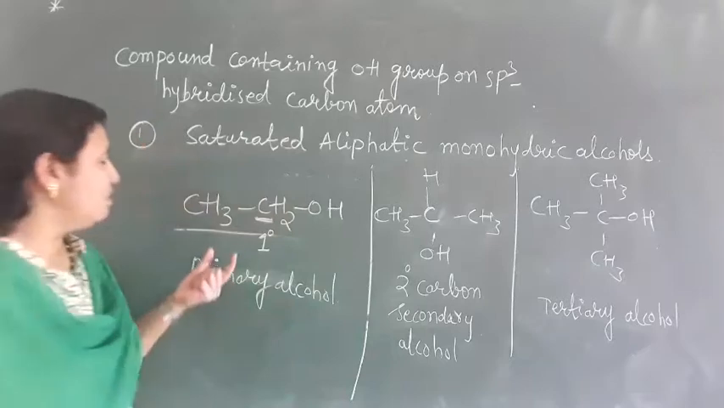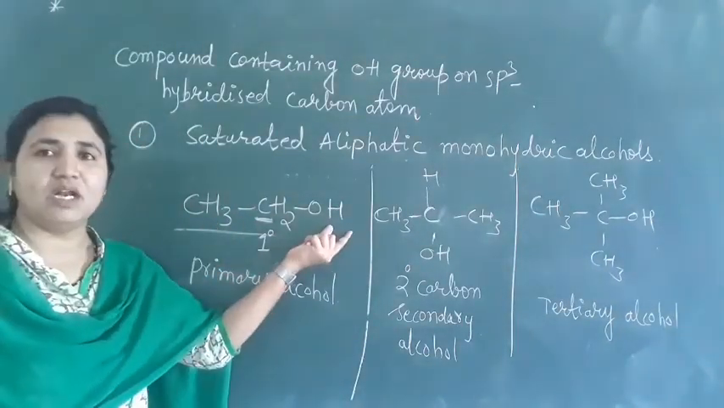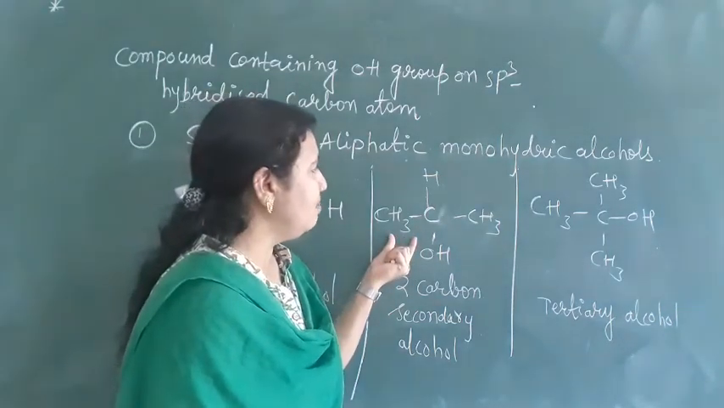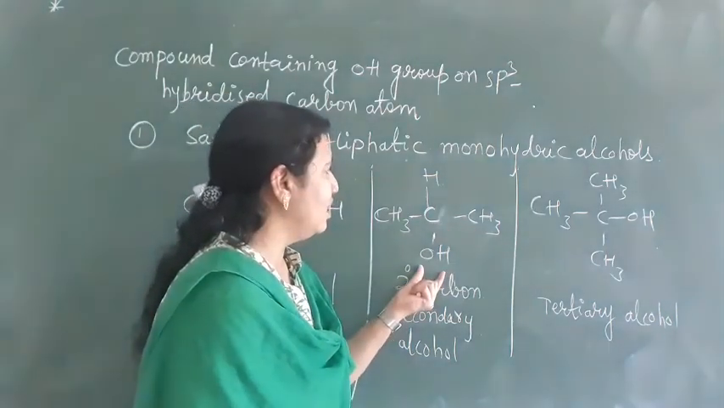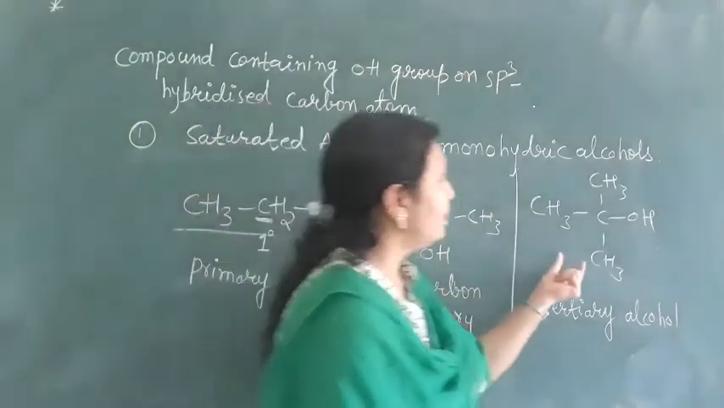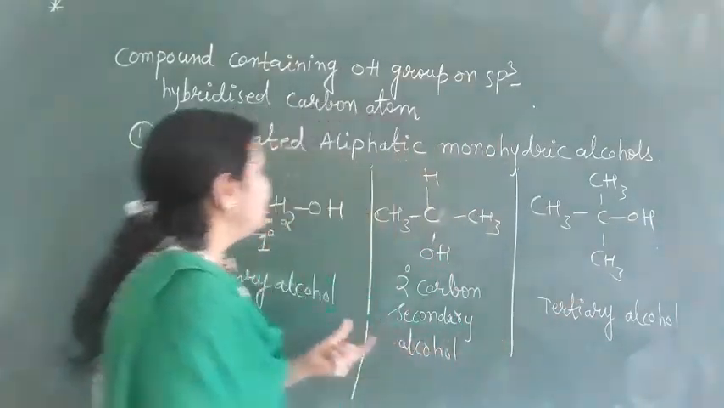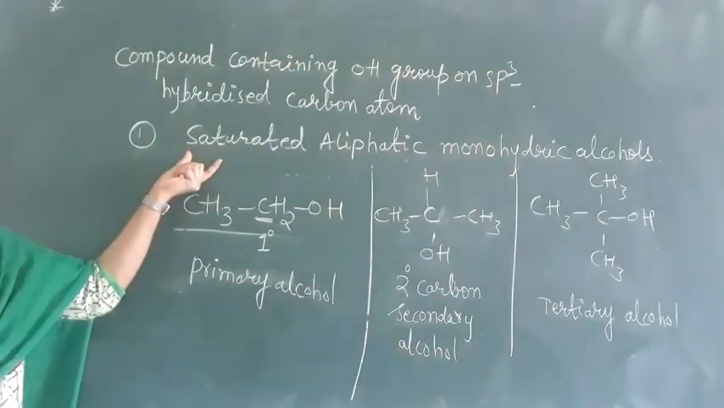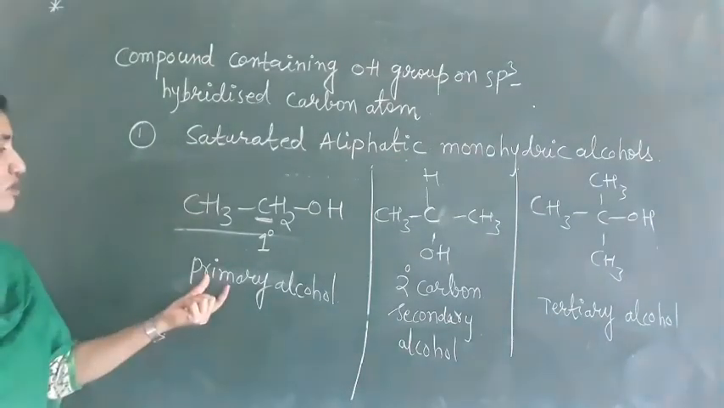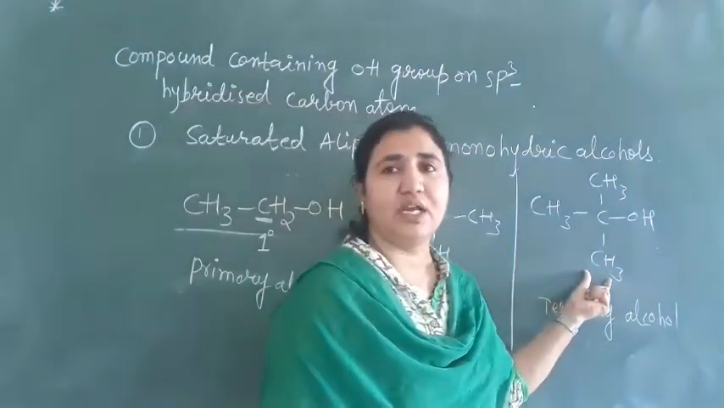What is this name? Ethyl alcohol, or the IUPAC name is ethanol. This one's common name is isopropyl alcohol, and this is tertiary butyl alcohol, common name. So these saturated aliphatic monohydric alcohols are also three types. What are those three? Primary alcohol, secondary alcohol and tertiary alcohol.